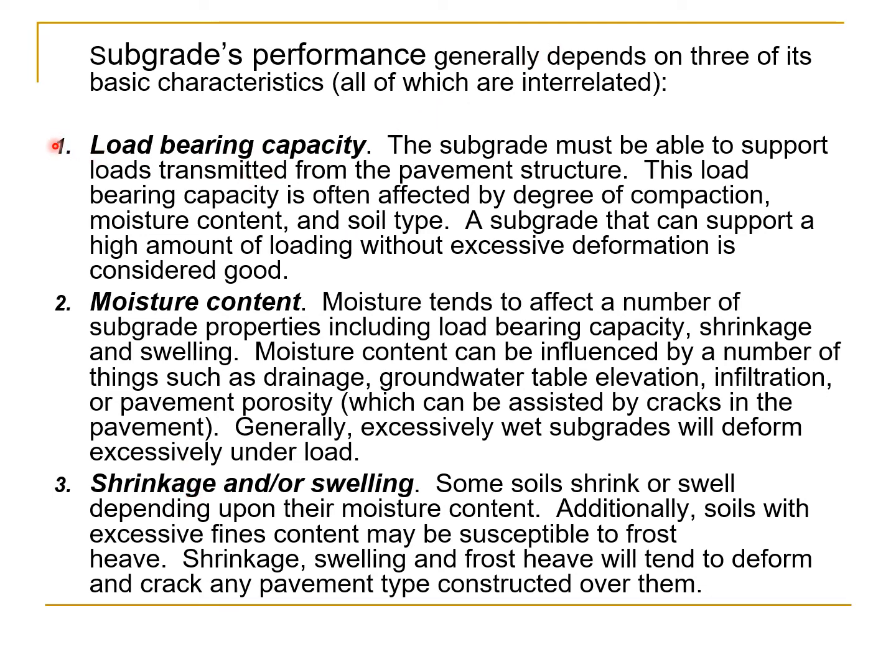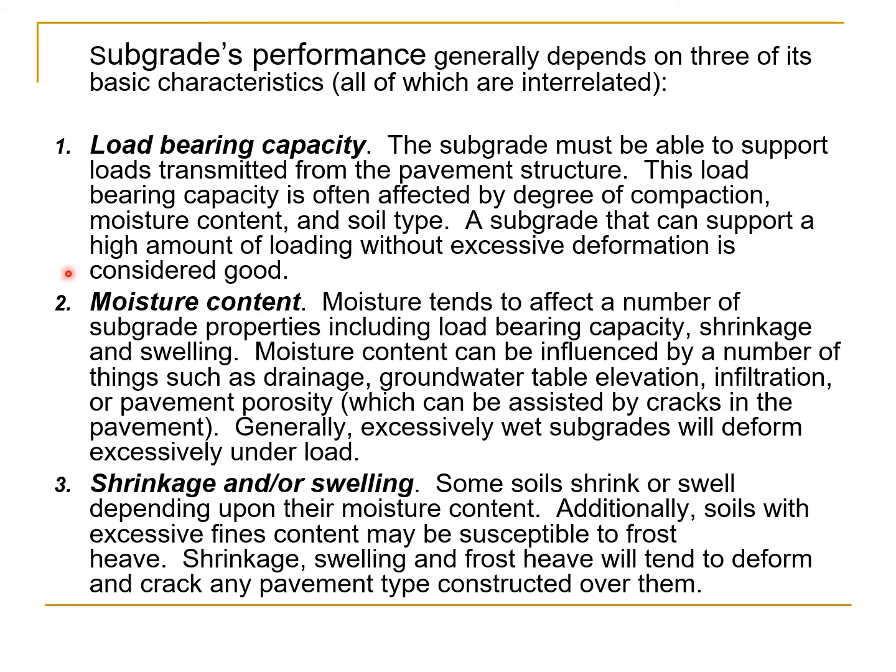Number one, load bearing capacity. The subgrade must be able to support loads transmitted from the pavement structure. This load bearing capacity is often affected by degree of compaction, moisture content and soil type. A subgrade that can support a high amount of loading without excessive deformation is considered good.